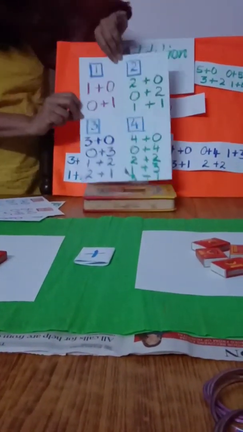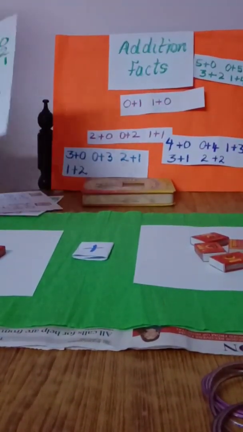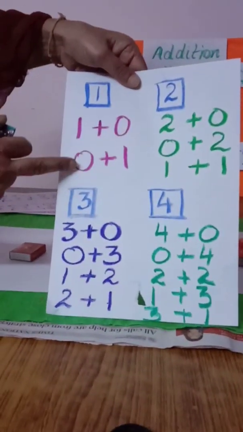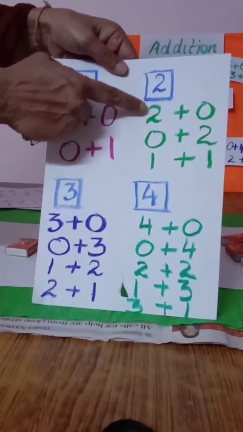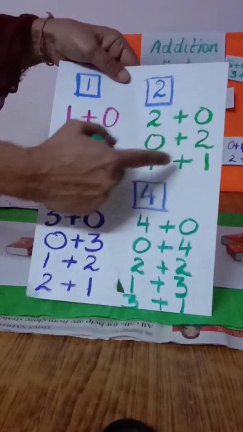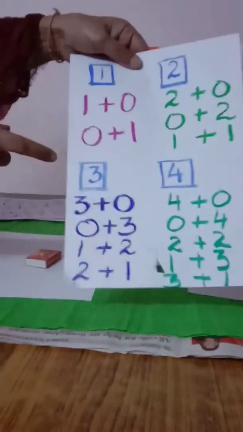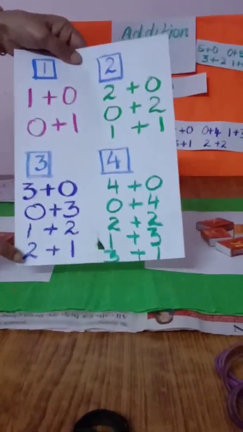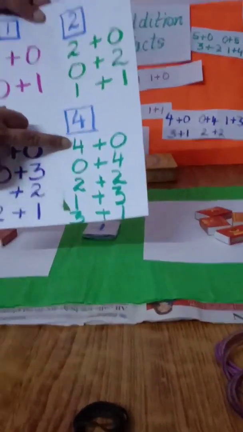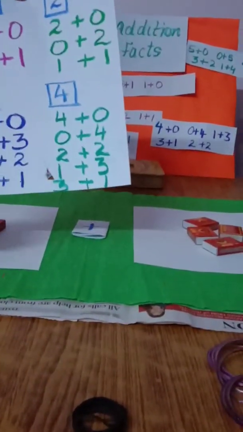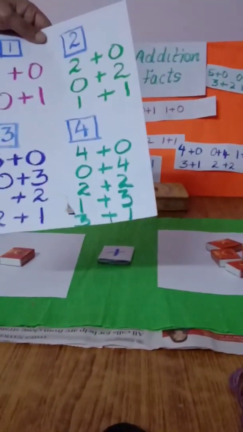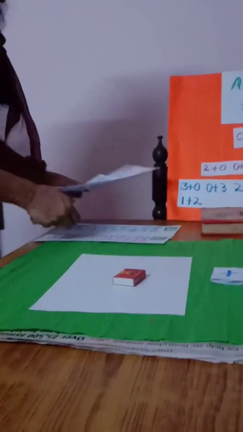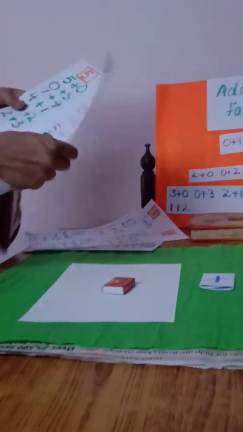See, addition facts of 1 is 0 and 1, 1 and 0. Addition fact of 2: 2 and 0, 0 and 2, 1 and 1. Okay, addition fact of 3: 3 and 0, 0 and 3, 1 and 2, 2 and 1. And 4: 4 and 0, 0 and 4, 2 and 2, 1 and 3, 3 and 1. Now we got all this and we did the addition facts of 5 also.